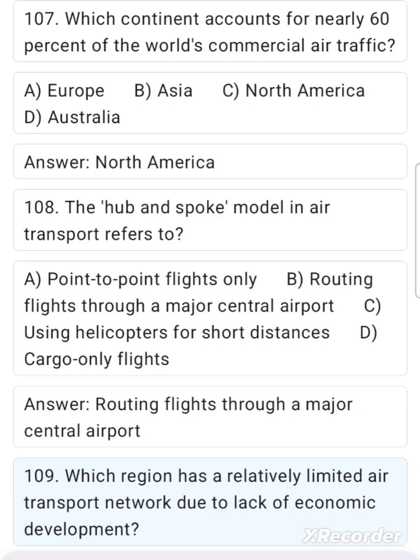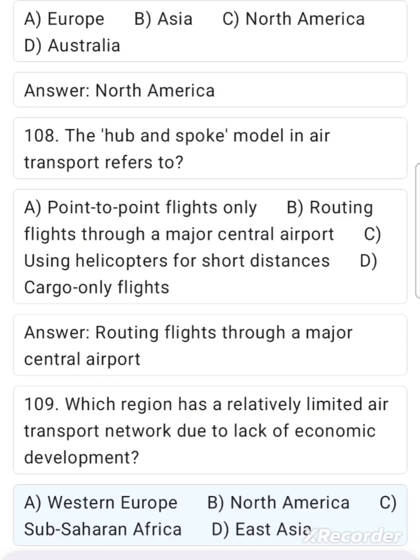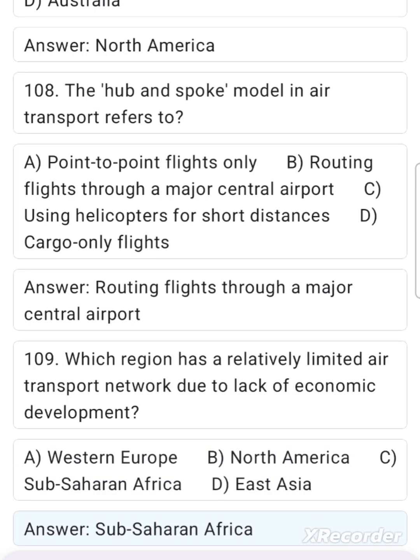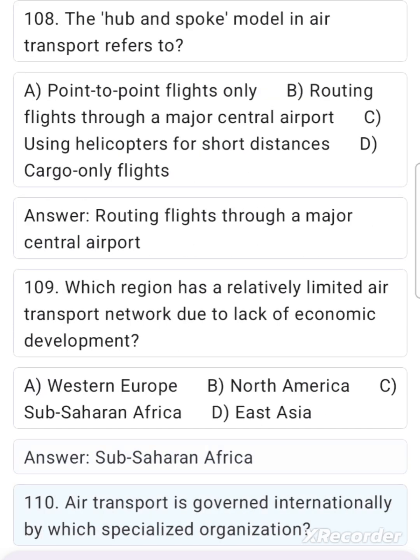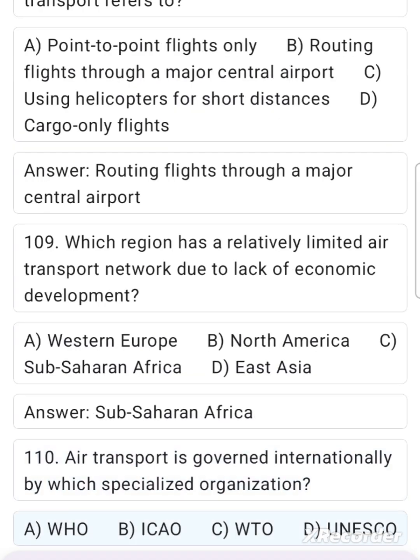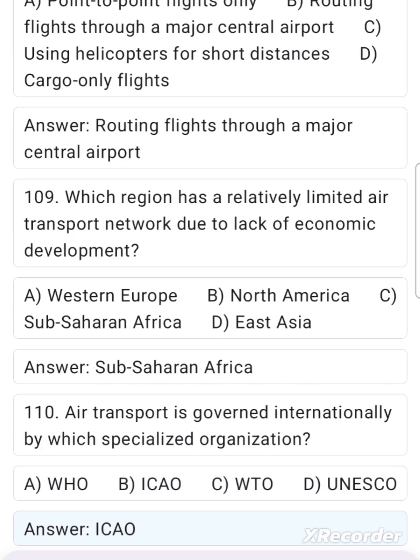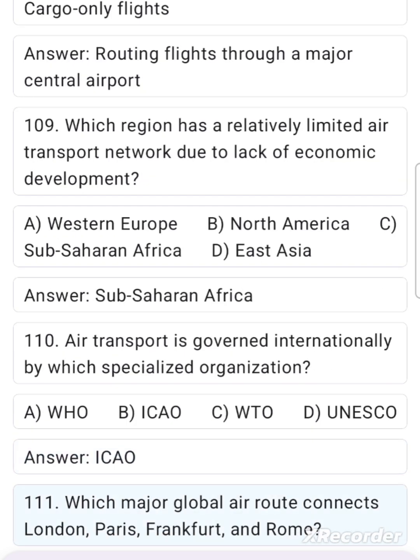109. Which region has a relatively limited air transport network due to lack of economic development? A. Western Europe, B. North America, C. Sub-Saharan Africa, D. East Asia. Answer: Sub-Saharan Africa. 110. Air transport is governed internationally by which specialized organization? A. WHO, B. ICAO, C. WTO, D. UNESCO. Answer: ICAO.